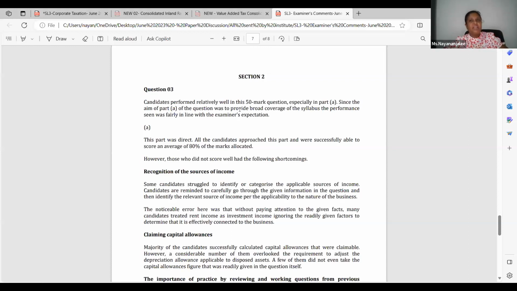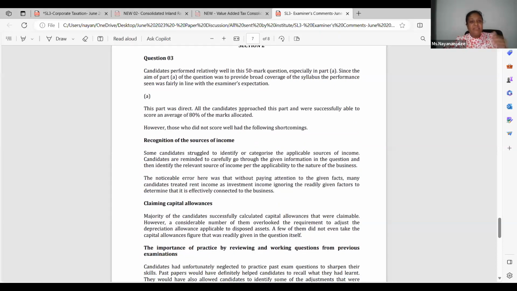How nice of you all. This time also, you should remain constant. This is the question with the highest marks allocated in the paper, and a well-prepared student can score high marks on this. Therefore, keep the level. And this part was direct.